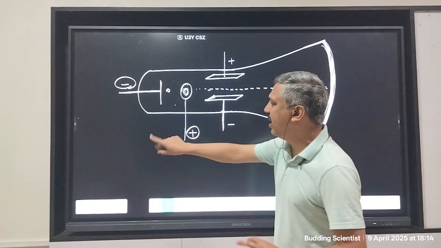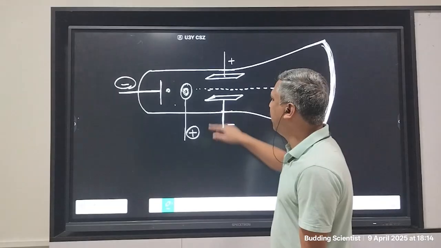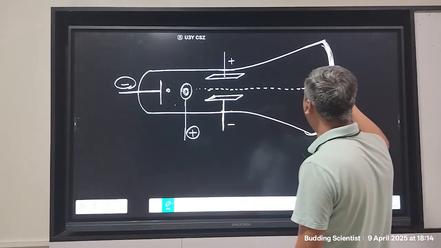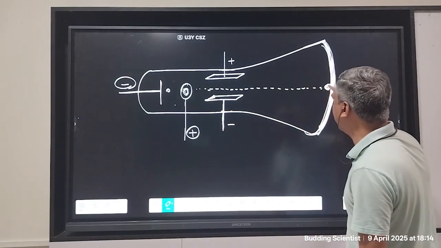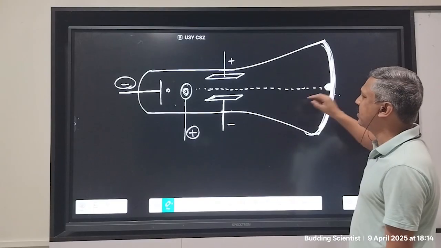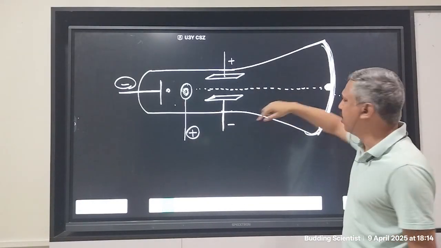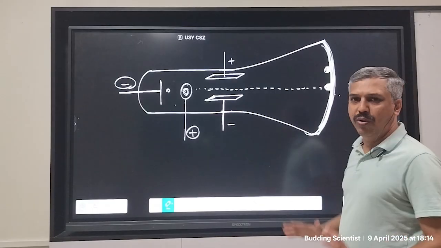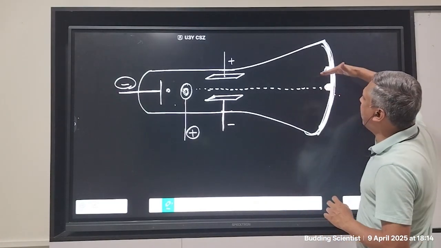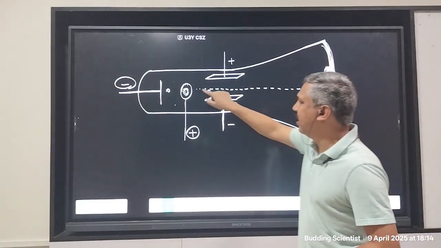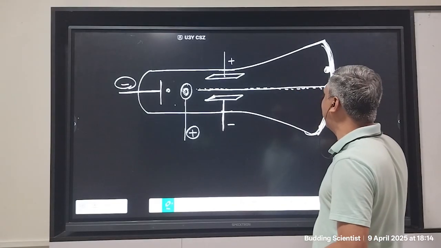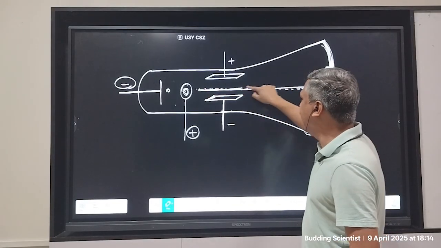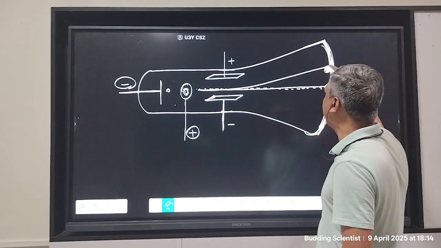Thomson immediately repeated the experiment, and it was determined that the glow which initially was here, after some time when the plates were applied, the glow was shifted here. The only reason why the glowing part can be shifted upwards is that initially the particle was going like this, and now the particle has changed its path here.